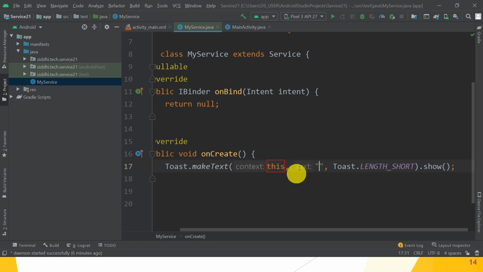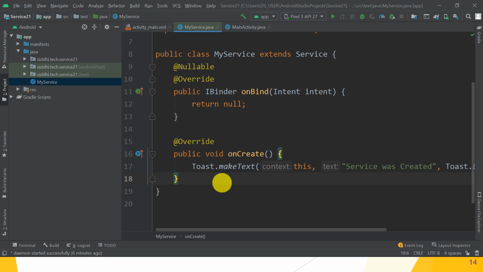Okay, so all arguments are there, only text. What text we want to display? This is the current context, that is the current screen. Or the current MyService class on which it is displayed. So context is this. Yes, great. So Toast.LENGTH_SHORT and .show method calls the message box. So which message text we want to display on that? So on create, Service was created. We want to give this message. Okay, so we override this method onCreate.